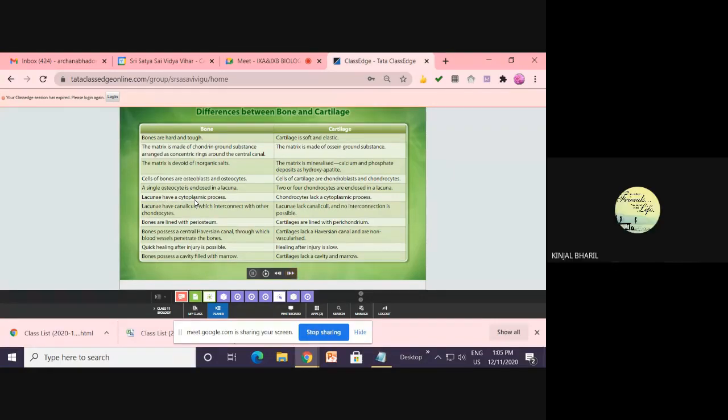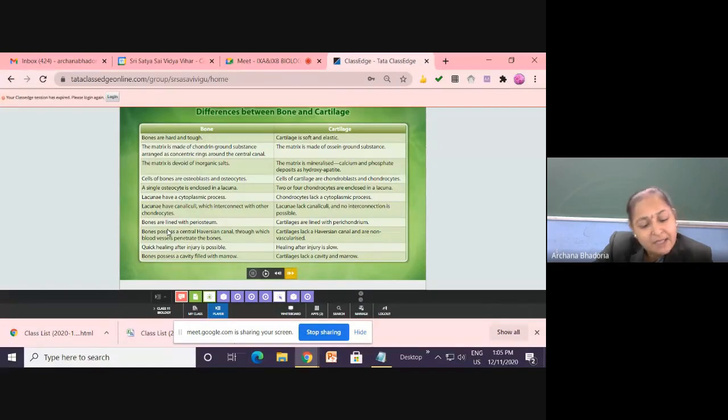How many points have you got, children? Are you numbering? Okay. And covering ka clear? Did you write down the covering name? Bones are lined or covered with periosteum. And cartilage are lined with perichondrium. Speak up children, तो वो words अच्छे से learn हो जाते हैं. So try to speak up.